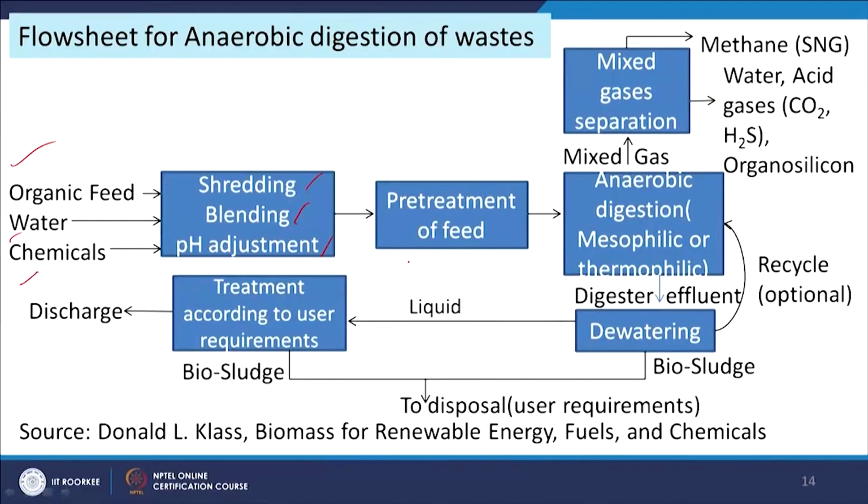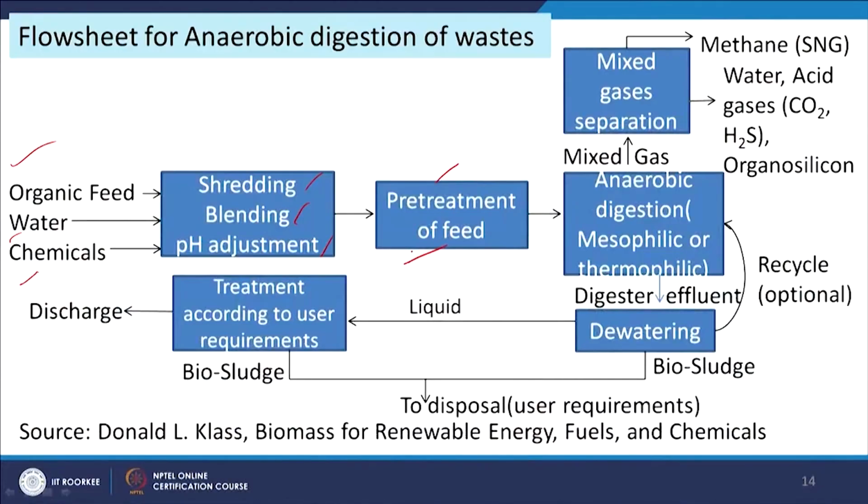And then we need the pretreatment of feed. This is very useful when we consider lignocellulosic biomass, because lignin is not biodegradable. So, we have to separate the lignin part from the biomass, and then the non-lignin part will be used for further processing. So, this pretreatment is required.